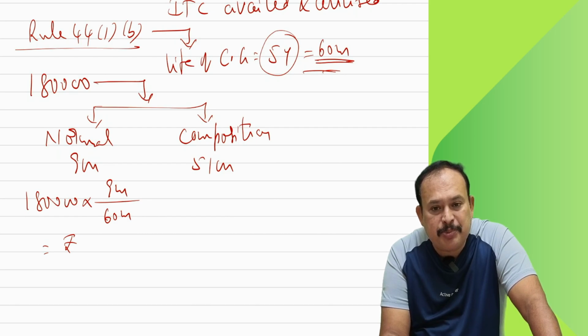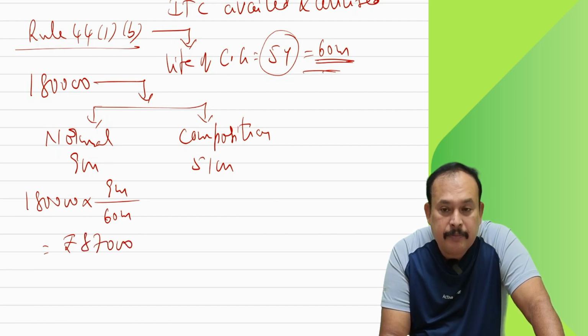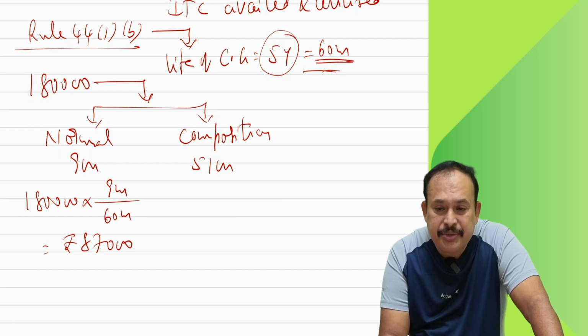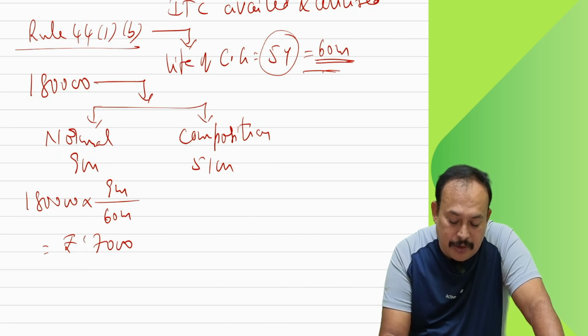Quickly, I want a response from you people. 27,000, sir. Okay, 27,000.